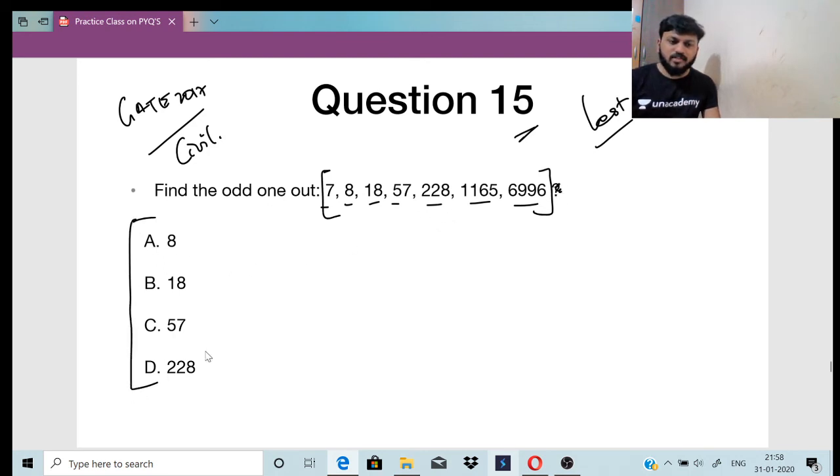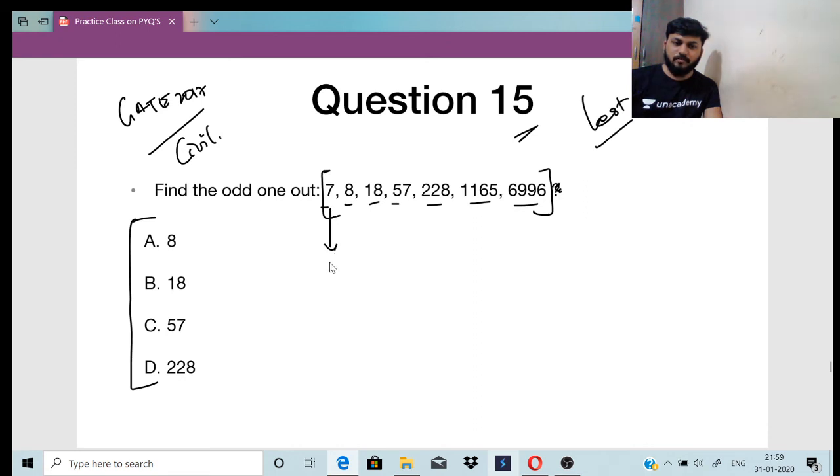Here are your 4 options. Go by it. Just go by the numbers, guys.